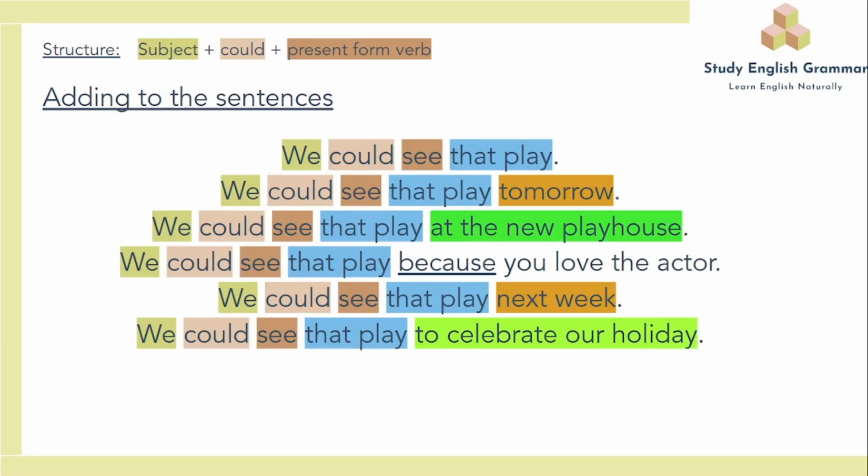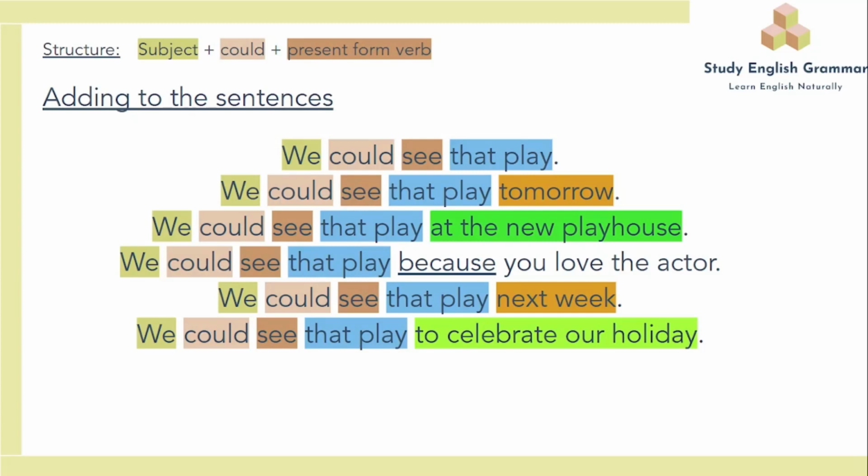Adding to the sentences. We start with, we could see that play. A basic sentence, we could see that play. And then at Study English Grammar, we add chunks of language to sentences to make them more natural. We could see that play tomorrow. That means that we're adding a time chunk specifically for that day.